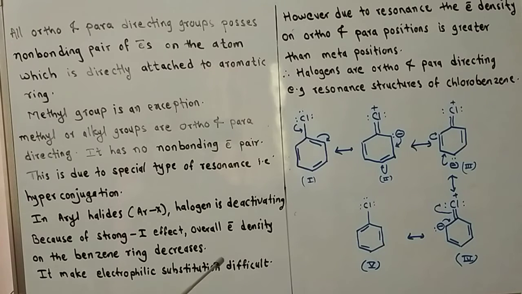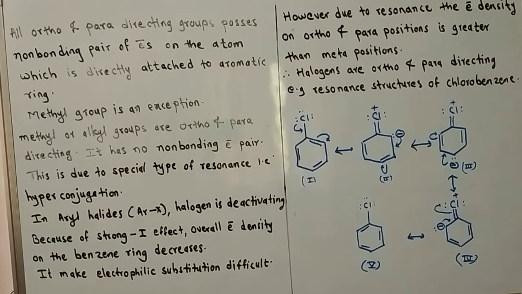Overall electron density on the benzene ring decreases. So when halogen X is attached to the benzene ring, the overall electron density on the benzene ring decreases. Therefore the halogen is said to be a deactivating group,